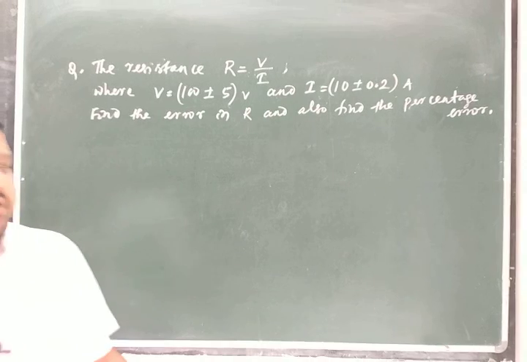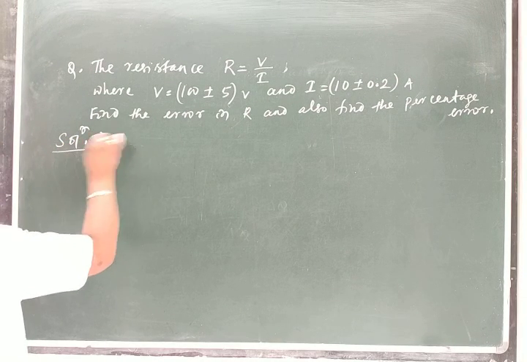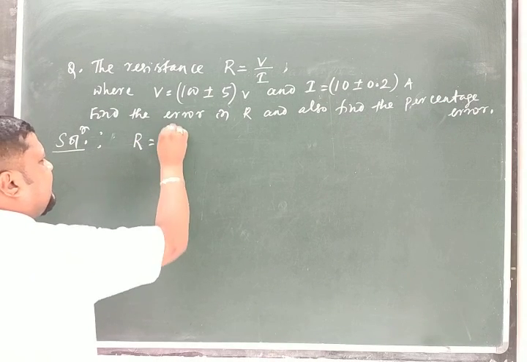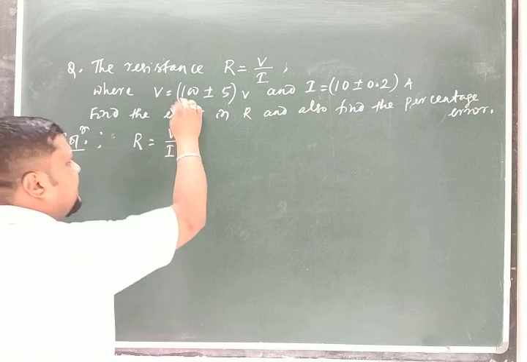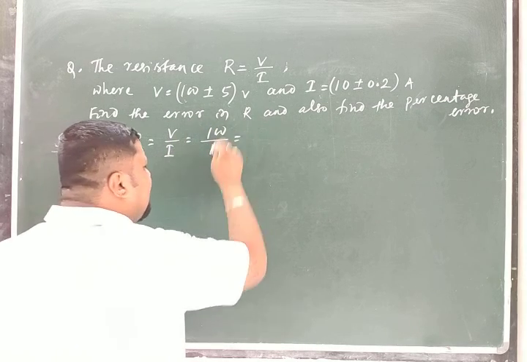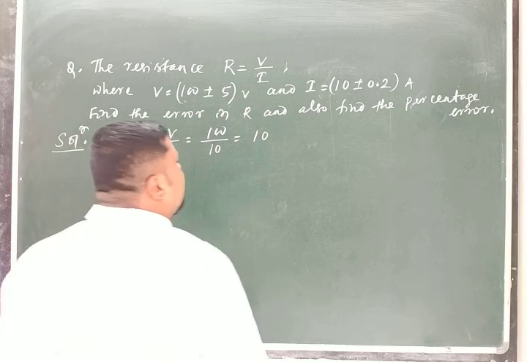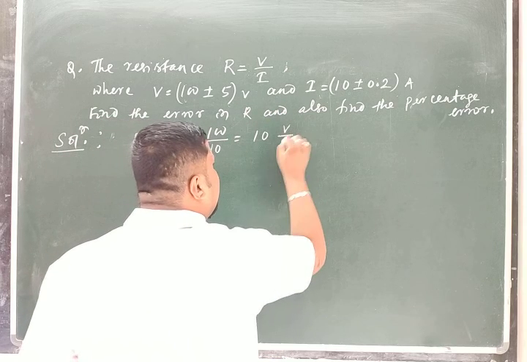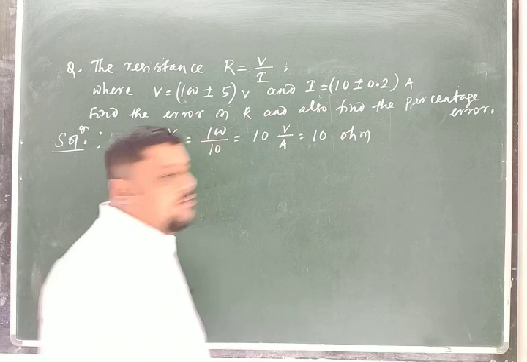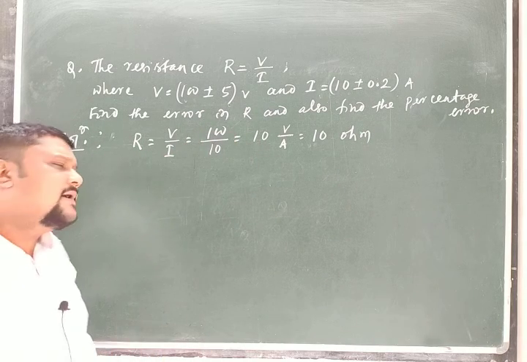You can go in a different way. First one method I am using here. Let me do how we will solve this one. As you know, R is equal to V by I. First I will write the measured value: R is equal to V by I. What is my V? 100 volt. I is equal to 10. So 100 by 10 is equal to 10. The unit is volt by ampere, that is also called ohm. That is 10 ohm. That is the measured part.